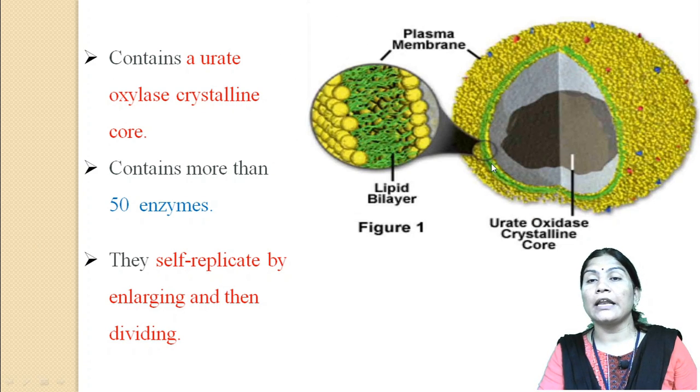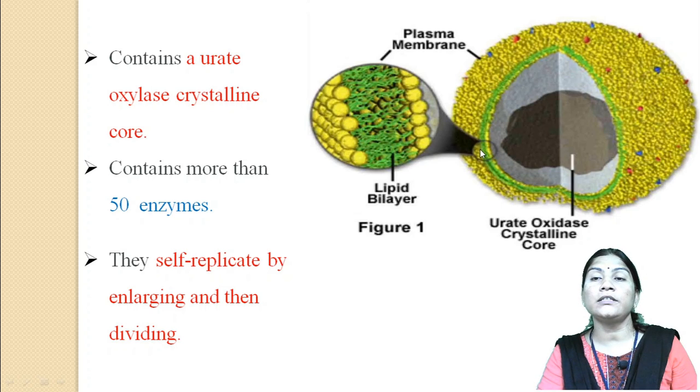Here the diagram shows the plasma membrane, which has a lipid bilayer. This one is the crystalline core, which contains the urate oxidase enzyme. These are the peroxisomes, which have a single membrane that is the thickest compared to the others.